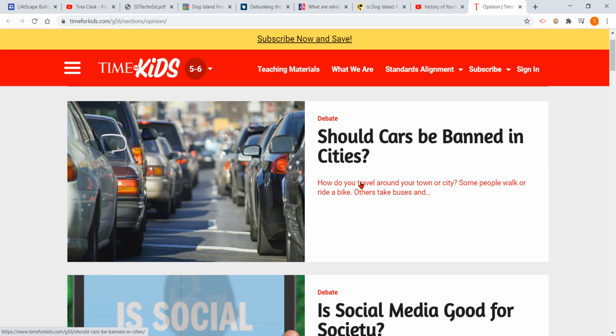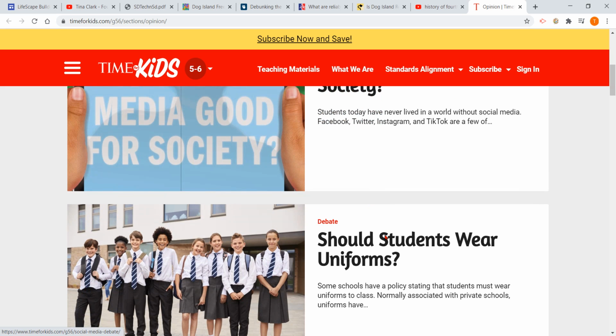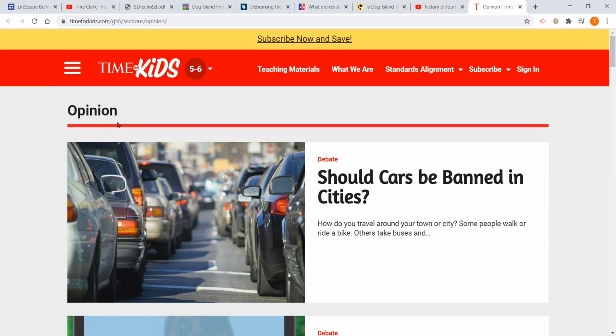Should cars be banned in cities? Is social media good for society? Should students wear uniforms? Well, this is clearly an opinion page. It says opinion right here. And if it says opinion, then you probably should not be using this information as fact.